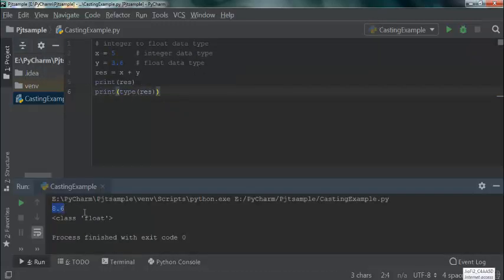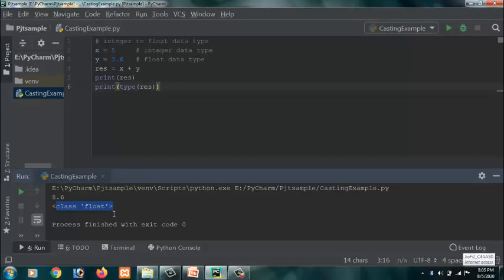See in the bottom, the values 5 and 3.6 are added. We have given two different data types. Python automatically converts it internally. So this type of conversion is called implicit type conversion.